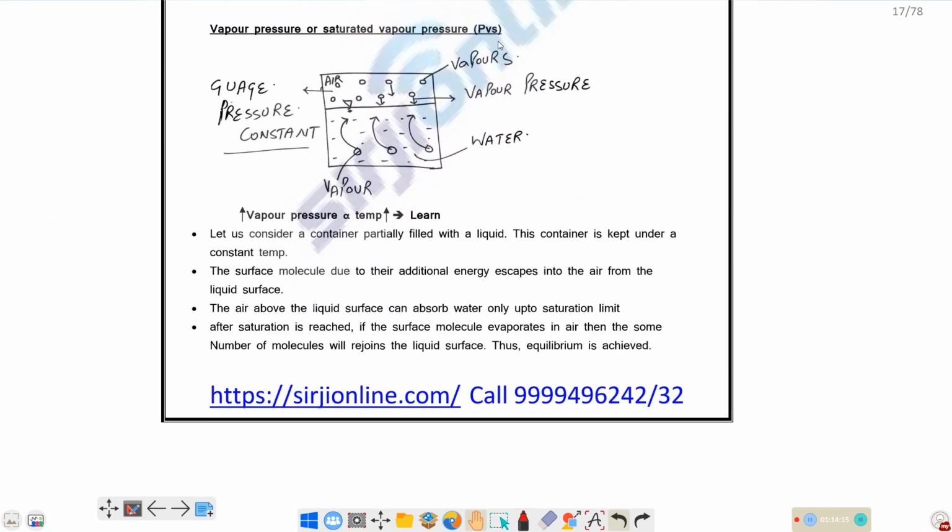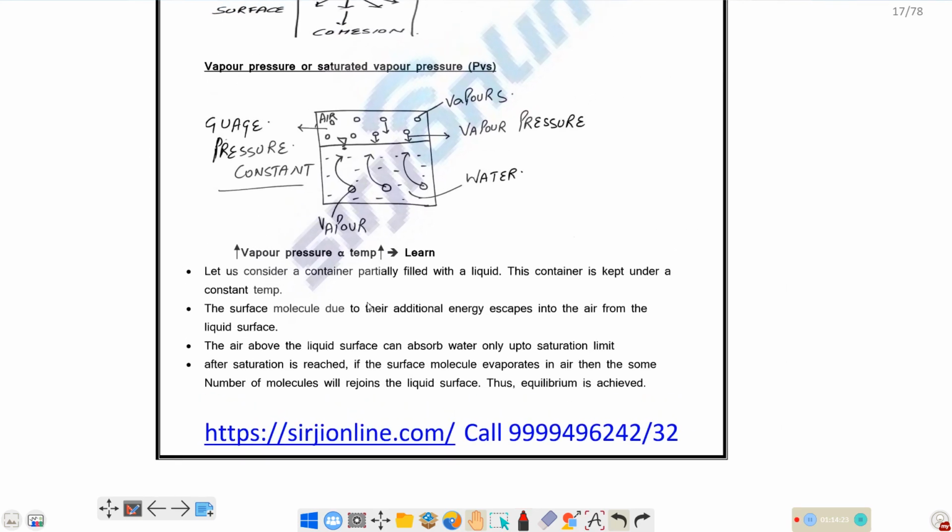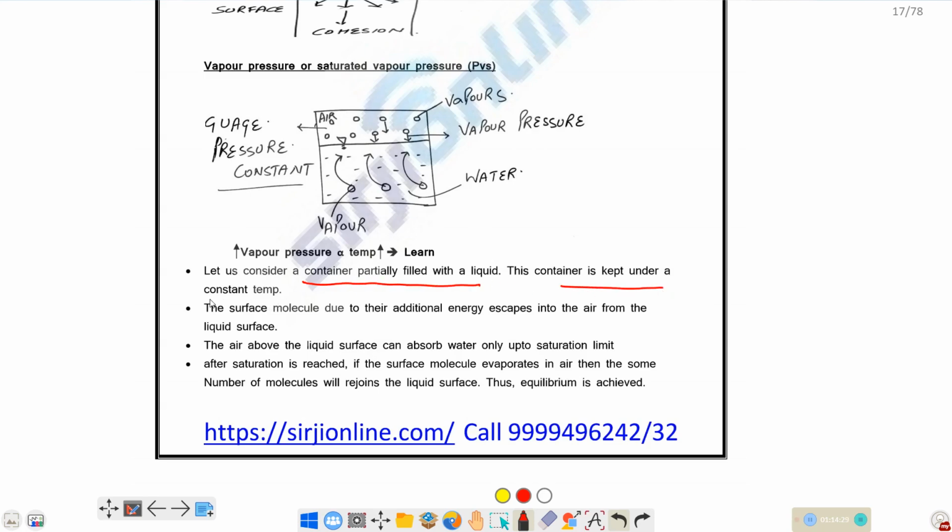So after that, vapor pressure. Vapor pressure is nothing but, suppose I have a container filled with liquid. This container is kept at constant temperature. At a particular constant temperature, as the liquid molecules have some energy, they try to vaporize and jump into the surrounding air. After some particular amount of time, the moisture holding capacity of the surrounding air will be exhausted. That means the moisture holding capacity will be over.